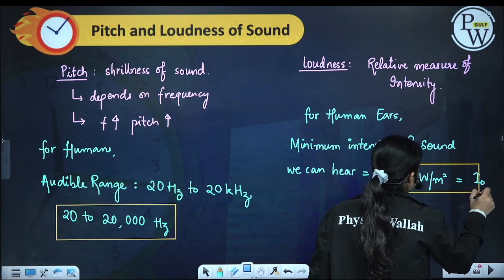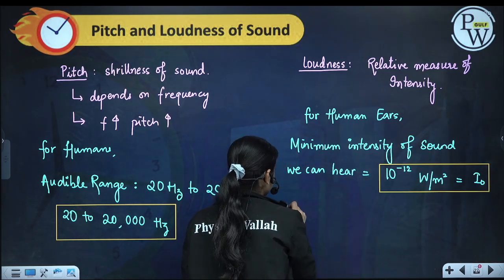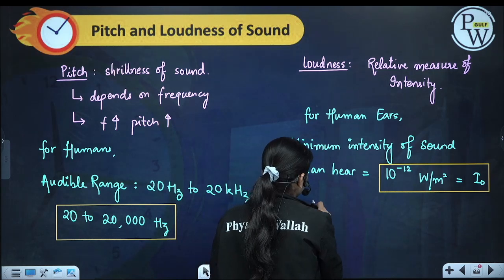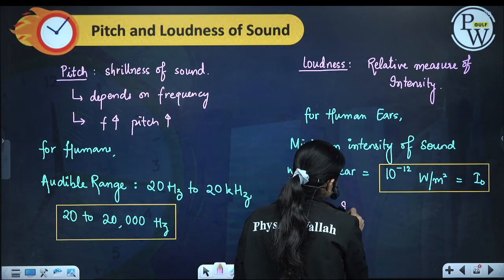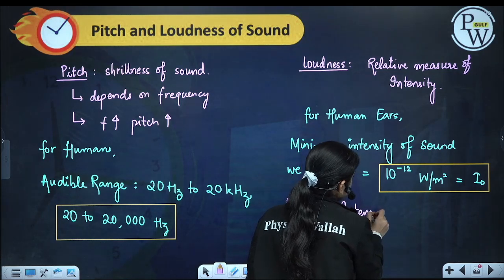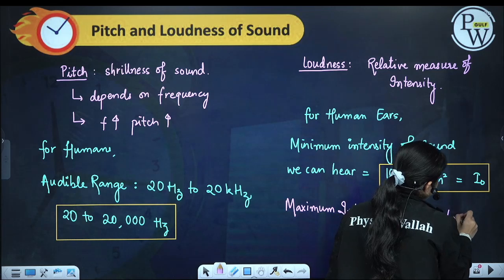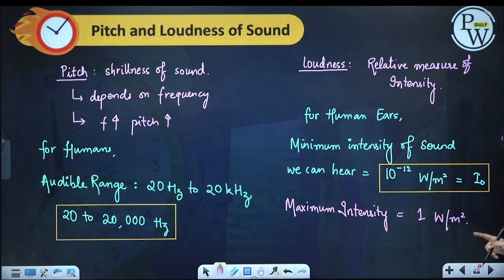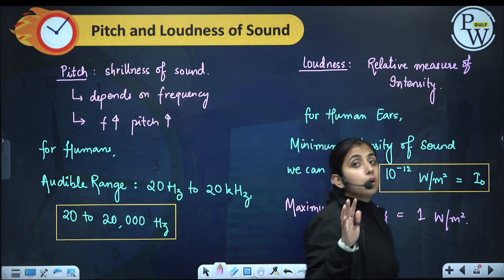We cannot hear sounds less than this much intensity, and the maximum intensity of sound we can hear is 1 watt per meter square. The minimum intensity of sound we can hear is 10 raised to the power minus 12 watt per meter square. This is for human ears.